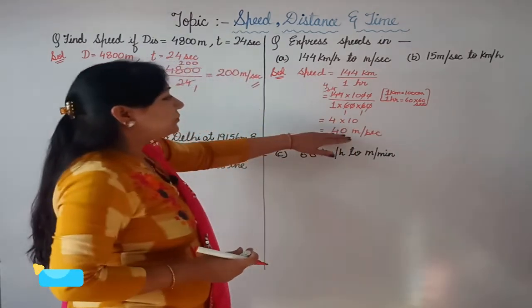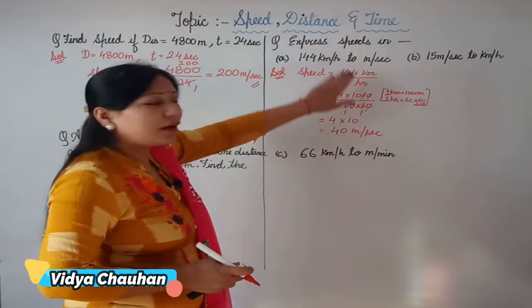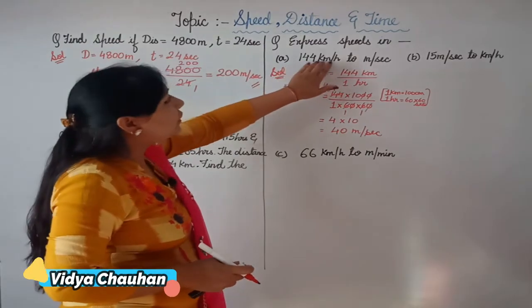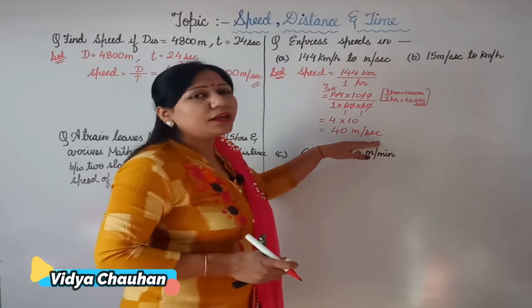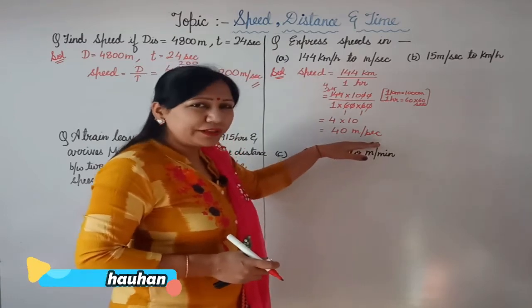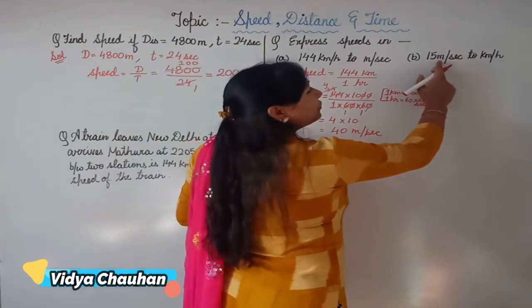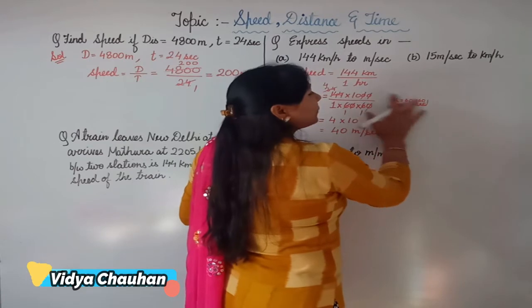So this is the conversion of the speed 144 km per hour to meter per second. So we can see that 144 km per hour is actually equals to 40 meter per second. Clear, students? Coming to the second part, you have to convert from meter per second to kilometer per hour.